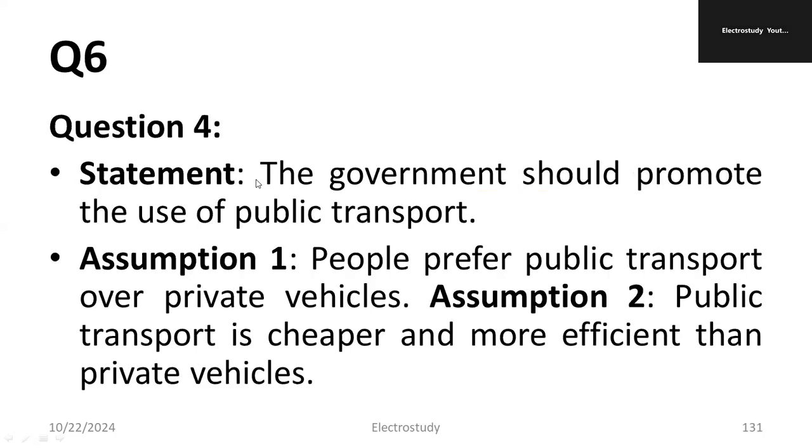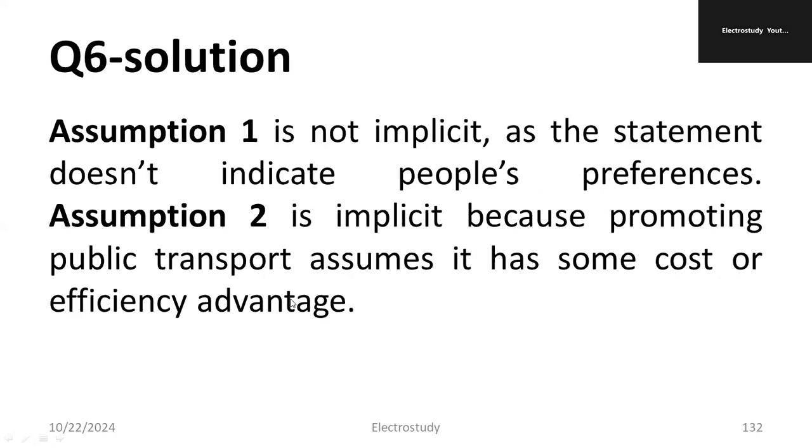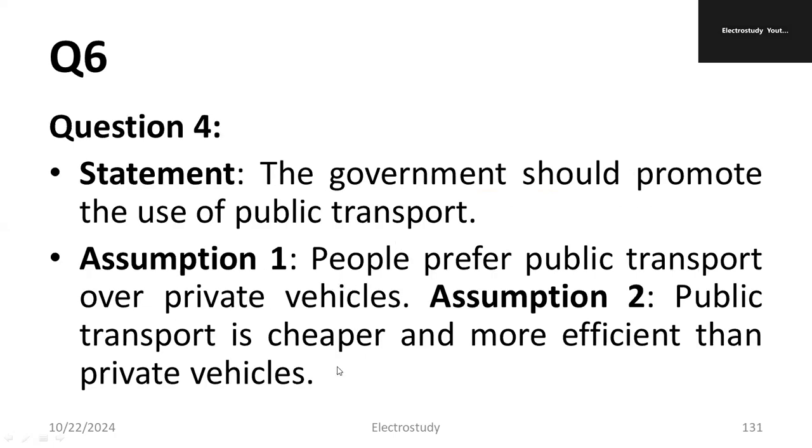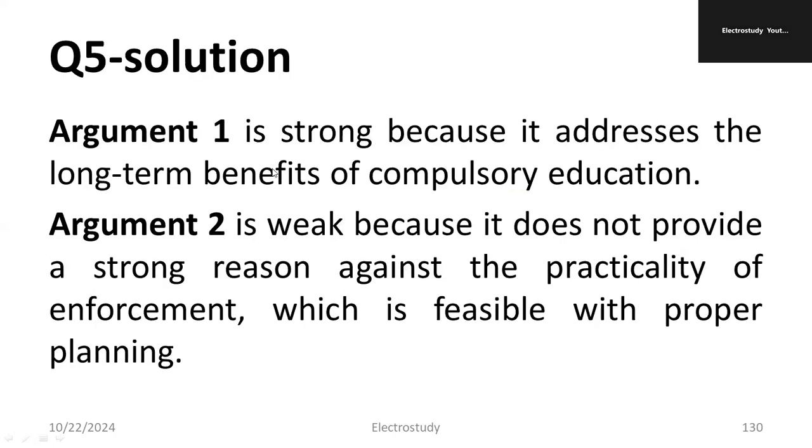Next statement, the government should promote the use of public transport. Assumption one, people prefer public transport over private vehicles. Assumption number two, public transport is cheaper and more efficient than private vehicles. So see the two assumptions. The second one is correct only, which is cheaper and more efficient. But what about the first one?